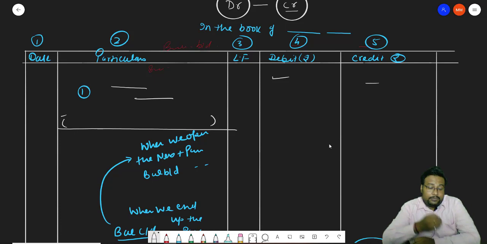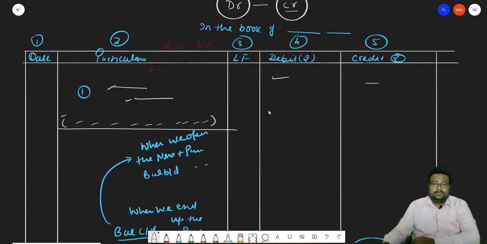So you will write on being goods purchase worth rupees 5,000. If anyone does not understand the journal entry, the person will understand by the statement what you had passed in this particular transaction. Okay, so what we had covered?